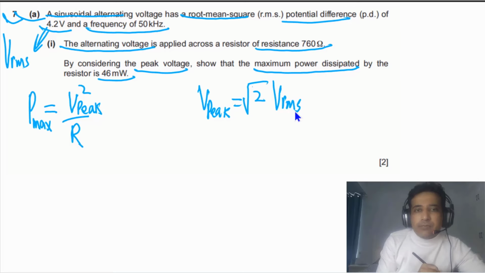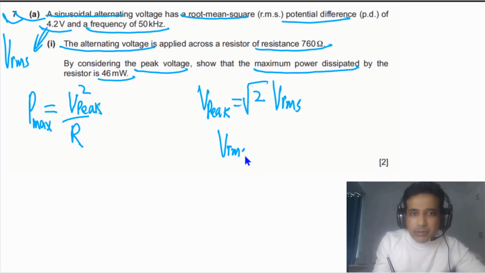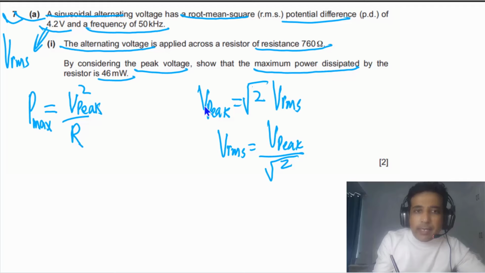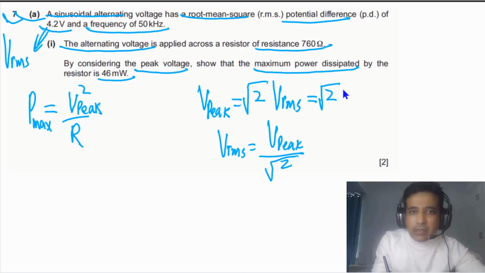Most of the time students just remember VRMS, so you can also write VRMS is equal to V peak divided by root 2. From here you can go back to V peak. We need to calculate the value of V peak and we have the value of VRMS, which is equal to 4.2. If you multiply this, you will get the answer equal to 5.9 volts.